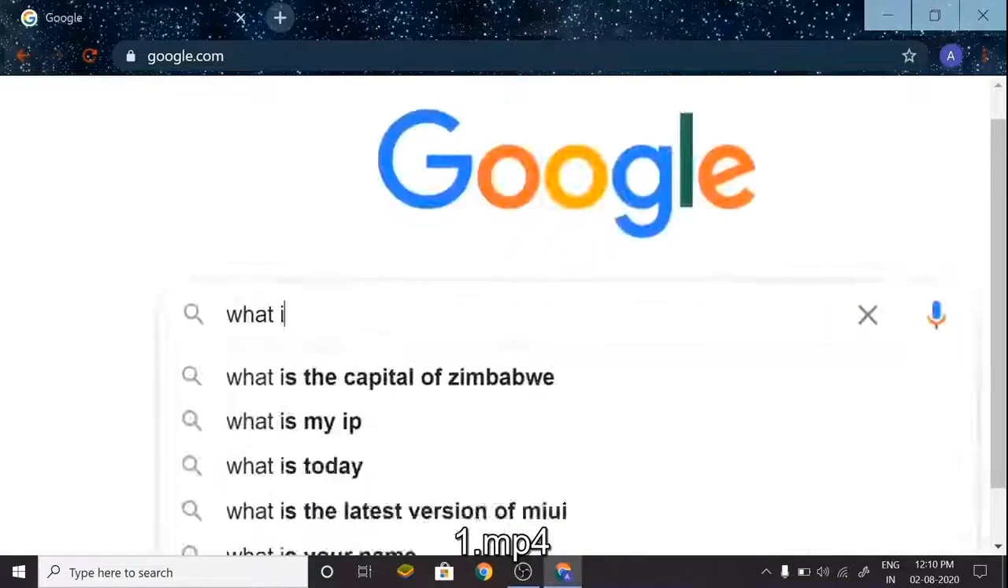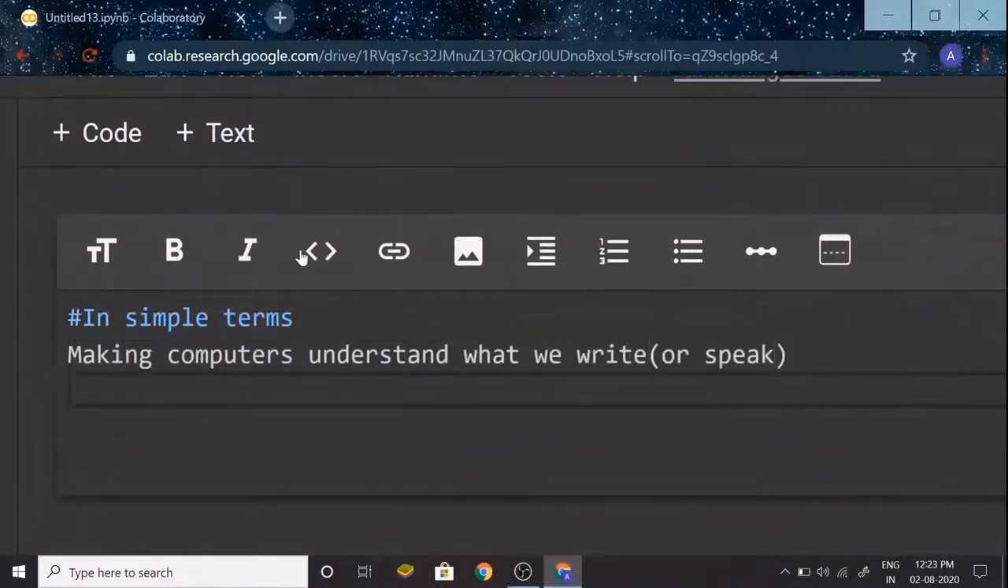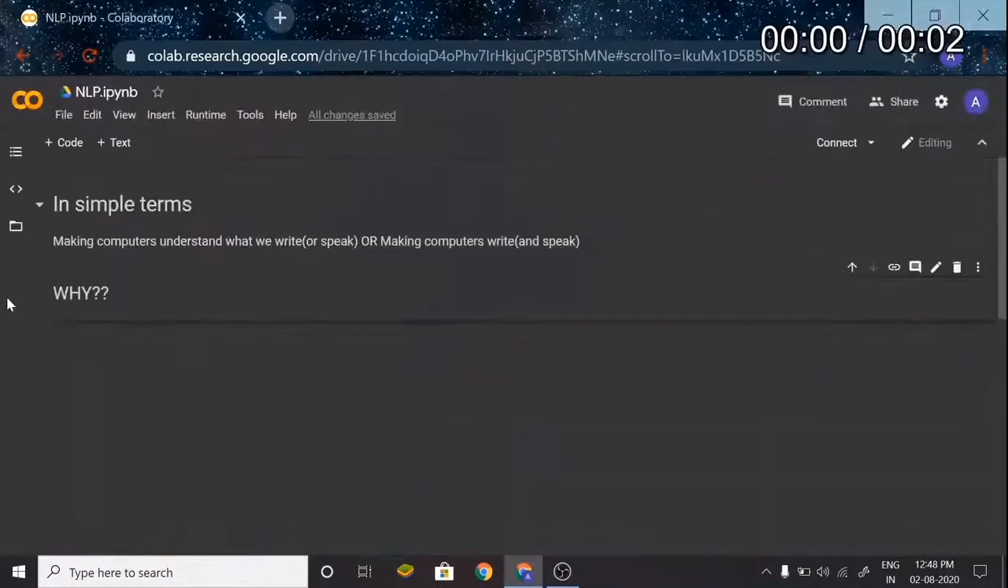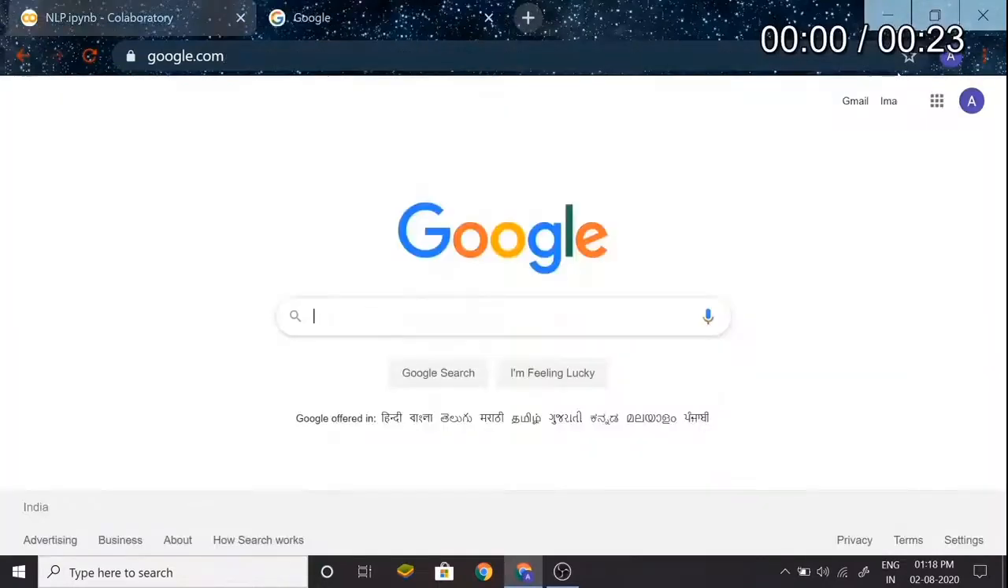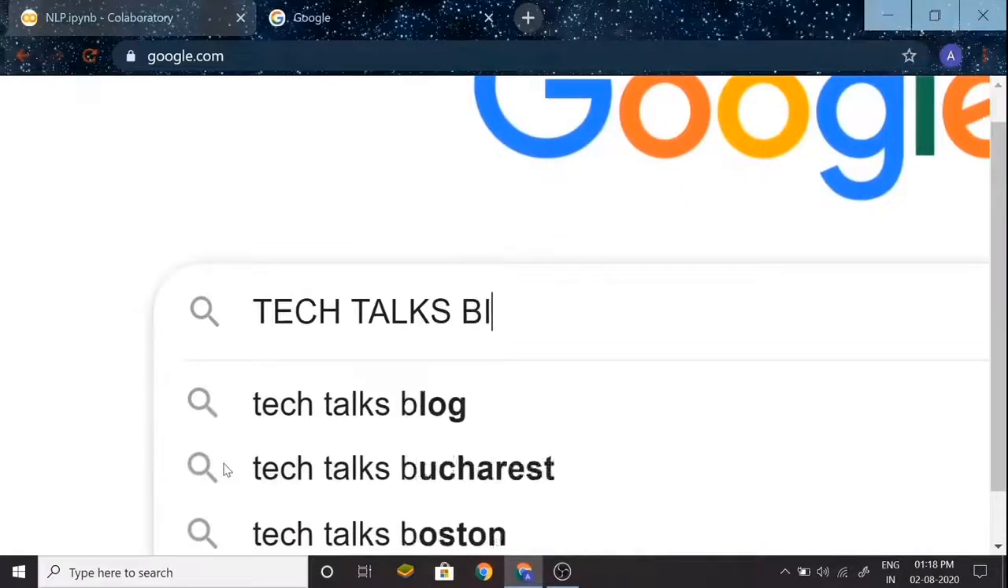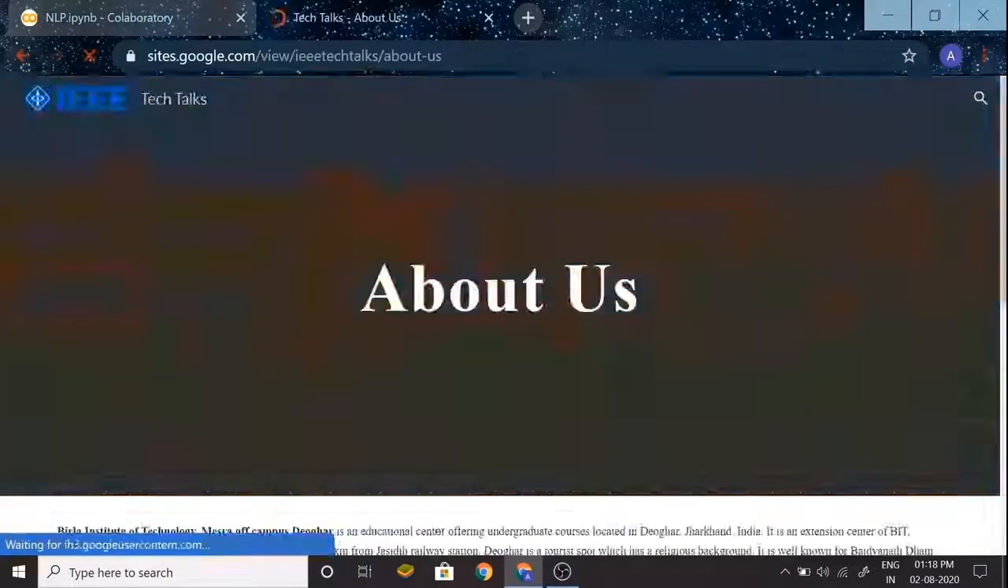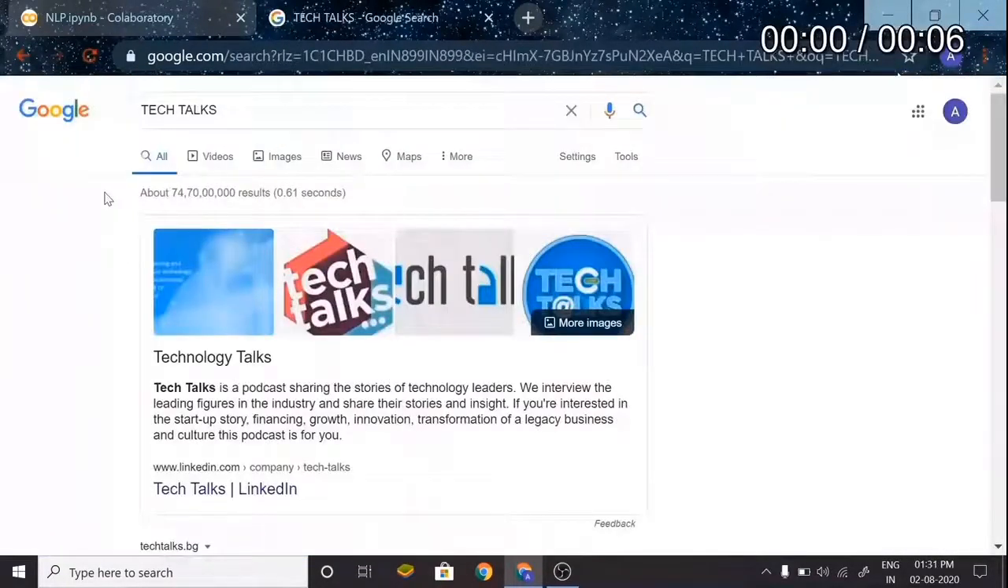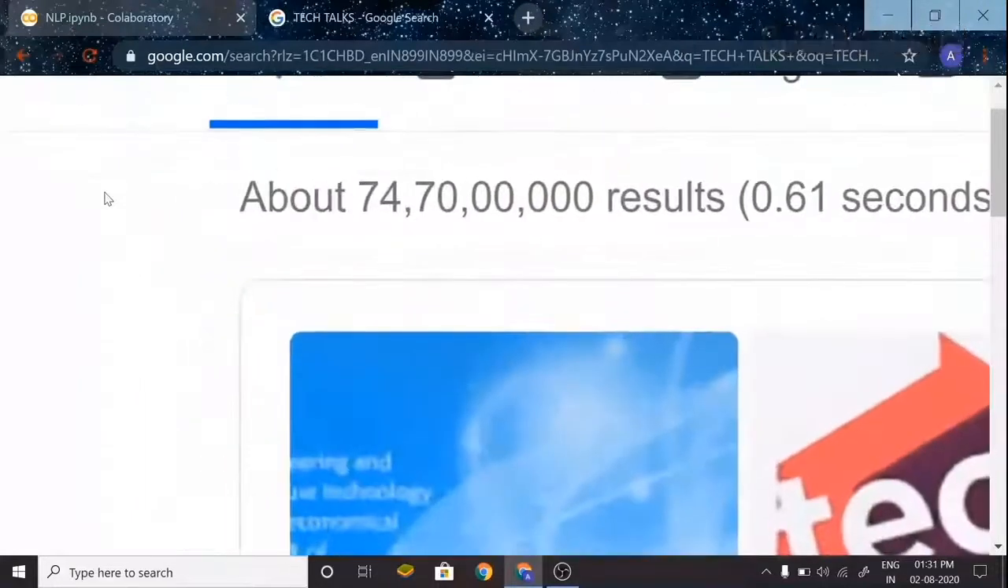What is natural language processing? If I can explain in very simple terms, making computers understand what we write or speak, or making computers write or speak. Why do we need NLP? Let us take a live example. Suppose we search TikTok VIT Deoghar, we are directly directed towards the official web page. And obviously we don't want to search millions or trillions of web pages.